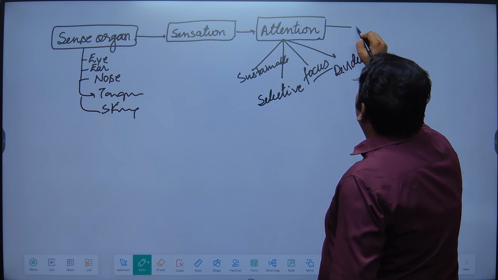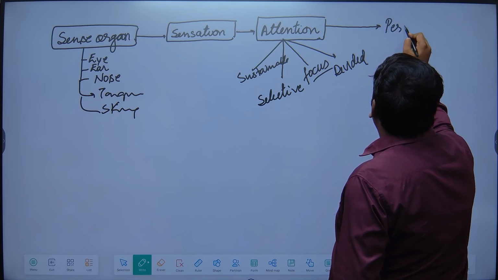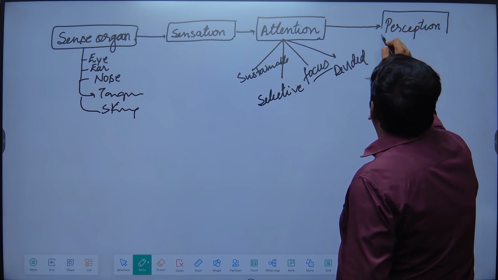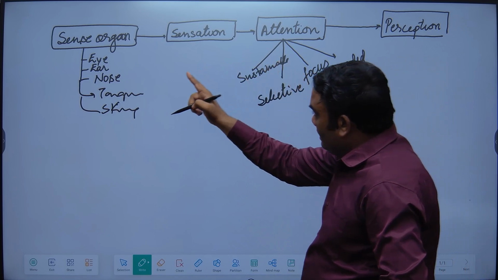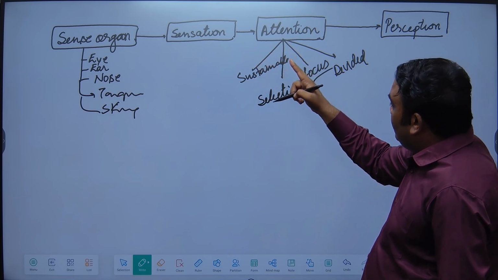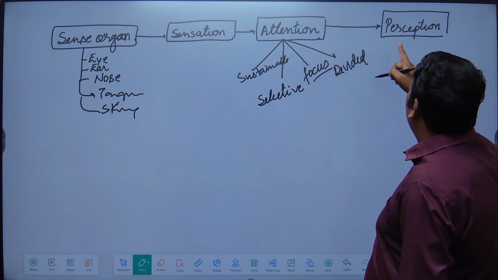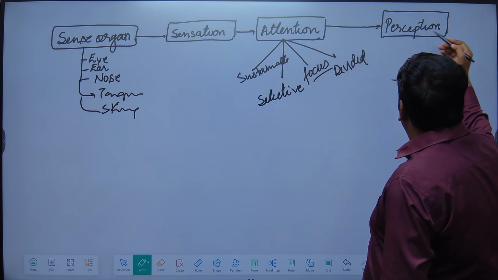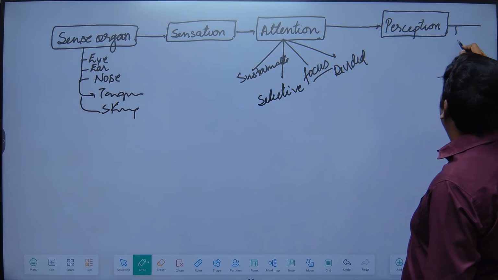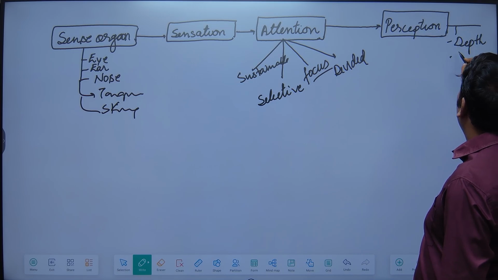After understanding attention, the other thing is perception. We will deal with perception in detail. Sense organs are the source of sensation, sensation helps in the development of attention, and attention helps in the development of perception. We will discuss different types of perception, like depth perception, which is very popular, where we will understand monocular and binocular cues.